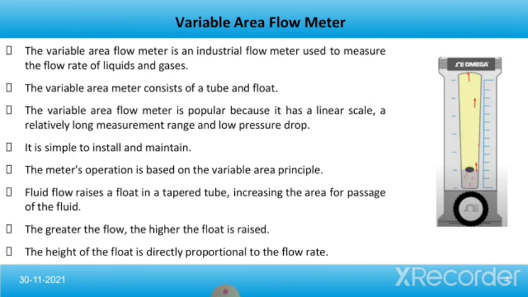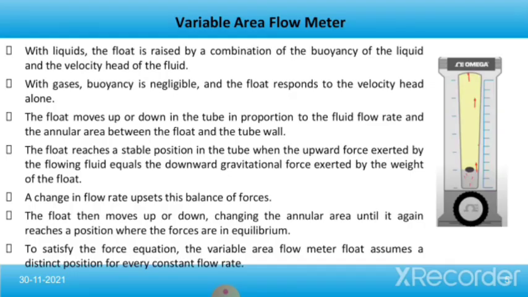The meter's operation is based on the variable area principle. Fluid flow raises a float in a tapered tube, increasing the area for passage of the liquid. The greater the flow, the higher the float is raised. The height of the float is directly proportional to the flow rate. With liquids, the float is raised by a combination of the buoyancy of the liquid and the velocity head of the fluid. With gases, buoyancy is negligible and the float responds to the velocity head alone.